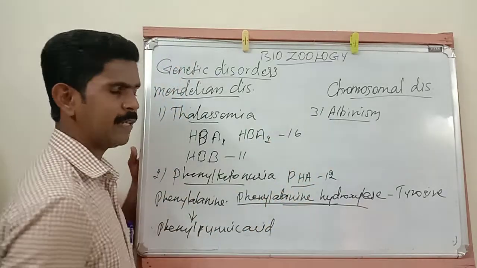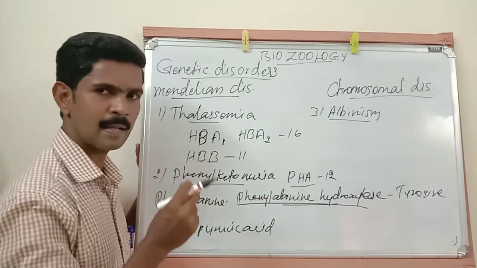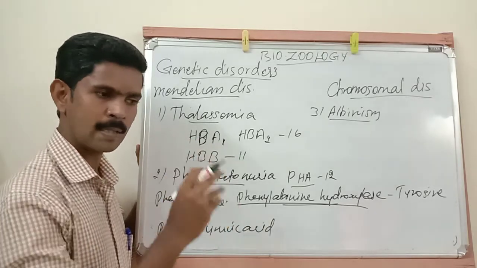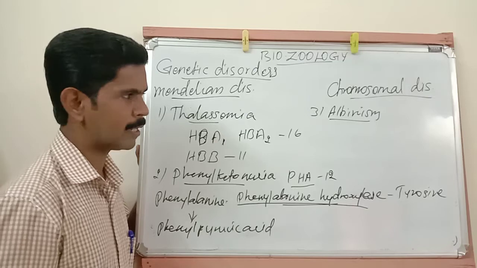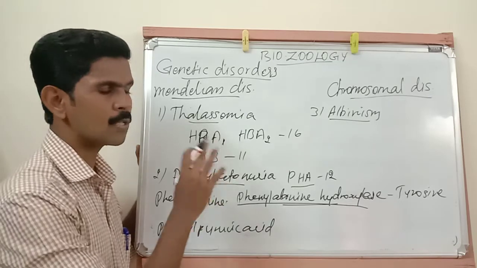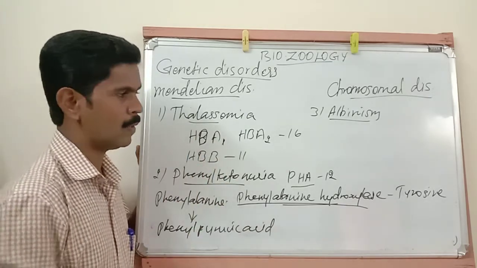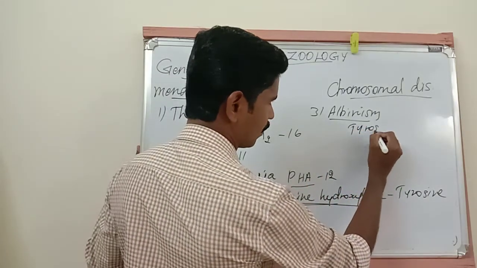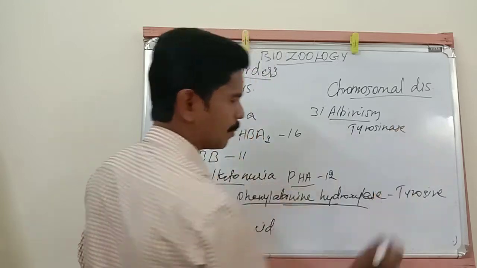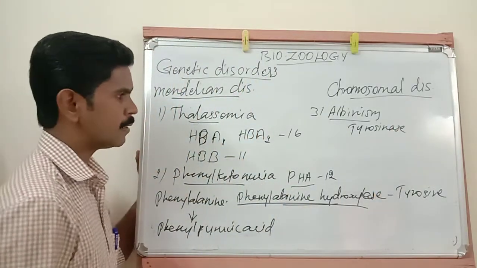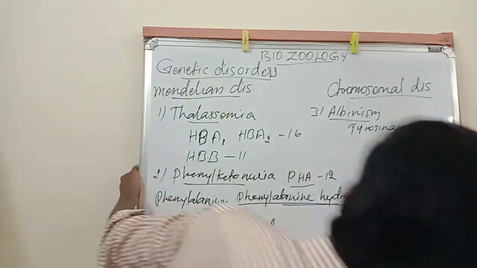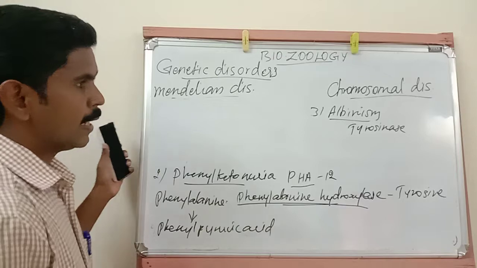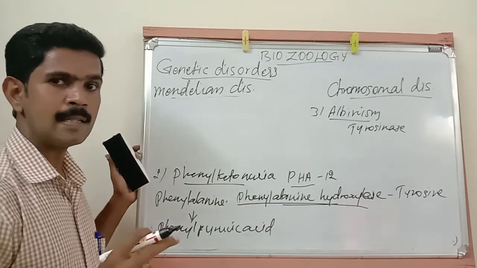If anyone is affected with this albinism disorder, the melanin pigment is totally absent in their body. And here also one enzyme plays a very important role. The name of that enzyme is tyrosinase. This tyrosinase enzyme converts one amino acid into melanin.